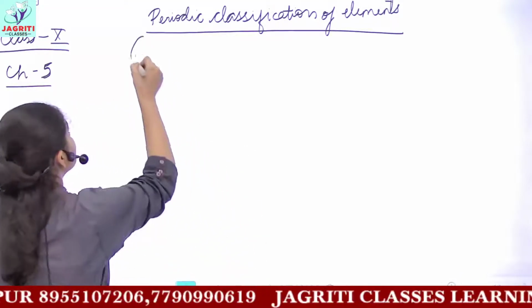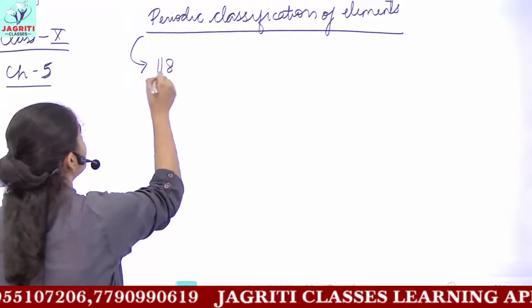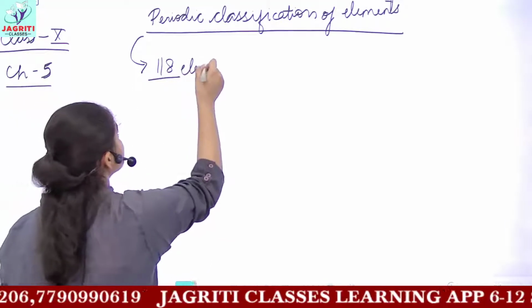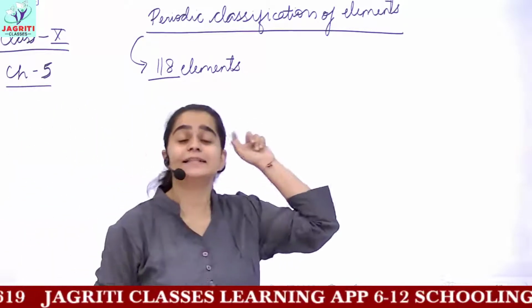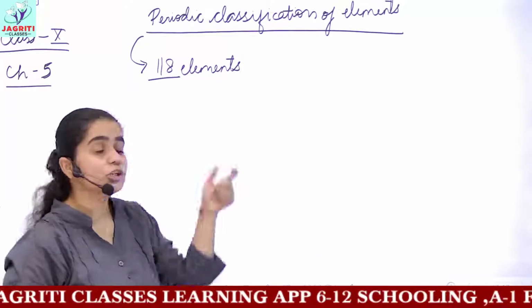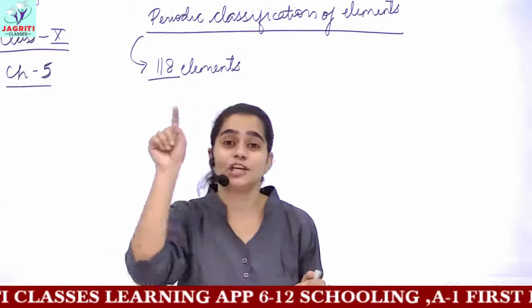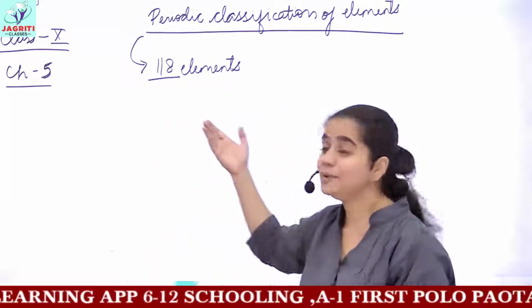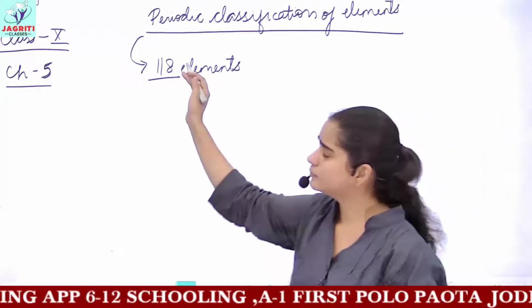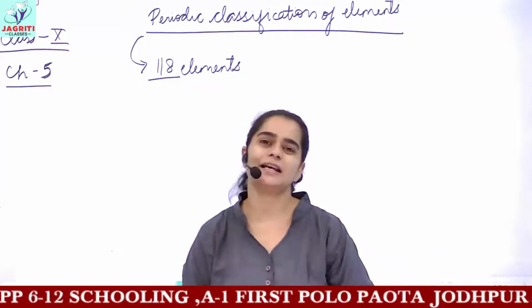That is, anciently 118 elements, we say that 118 elements, when they were discovered, even at that time we didn't have any classification of different elements. That is, we didn't have the modern periodic table. So why was there a need for classification actually?